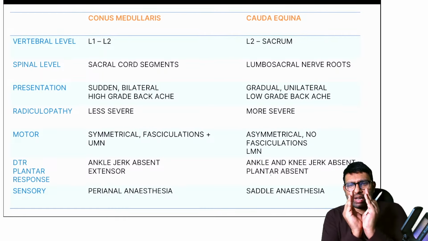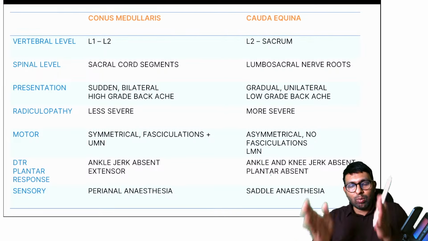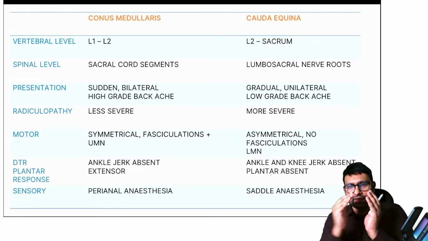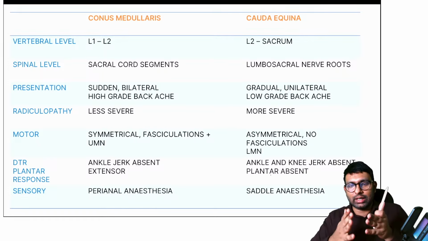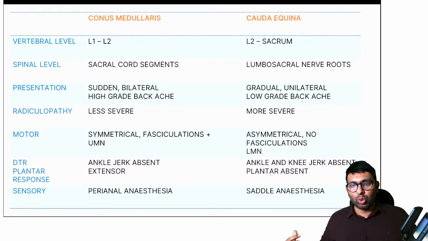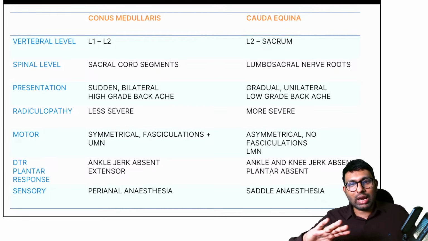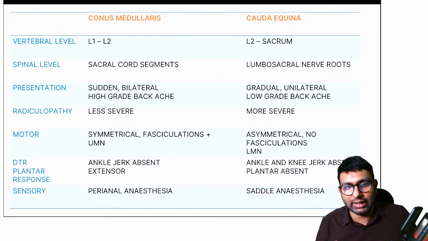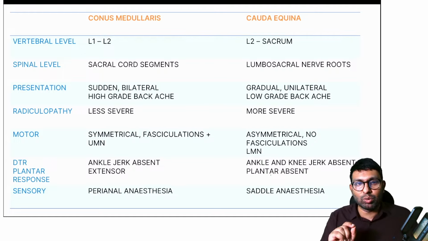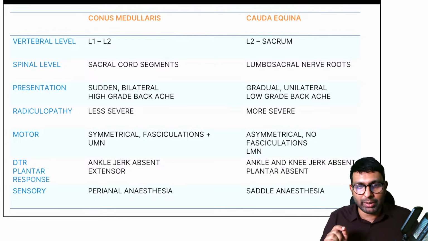Presentation: because conus medullaris is a small structure, there will be sudden and bilateral presentation. Both the limbs will have motor and sensory involvement equally, because it's a small thing. Compression on that area will result in bilateral, sudden, and high grade presentation. But in cauda equina, because there are so many roots, some roots will get damaged, some will get damaged later on. Because of that, you will have unilateral, asymmetrical presentation. But because nerve roots are involved, radiculopathy is more in cases of cauda equina, less in cases of conus medullaris.